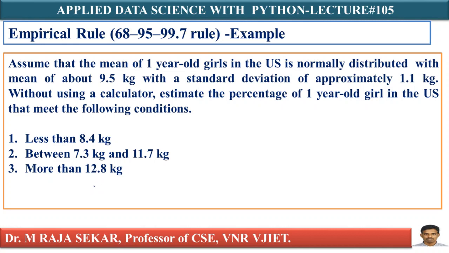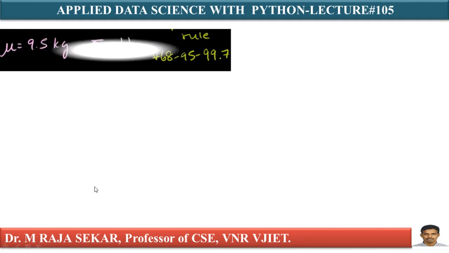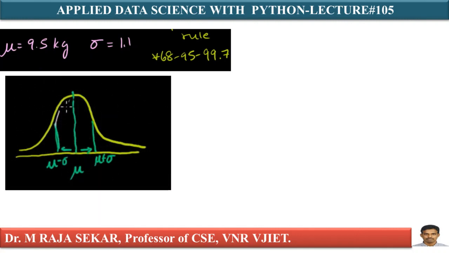Now, we will try to understand how I can apply this empirical rule. As we were discussing in the previous slide, what is your mu value? Mu value is 9.5 kgs and this sigma is 1.1 kgs. It's not a new thing. We already discussed this particular empirical rule in my previous lecture, that is lecture number 104.